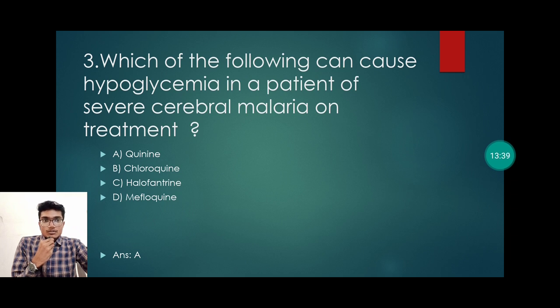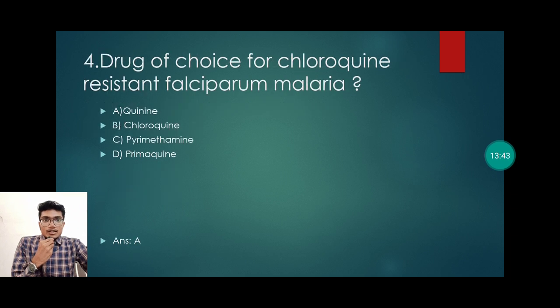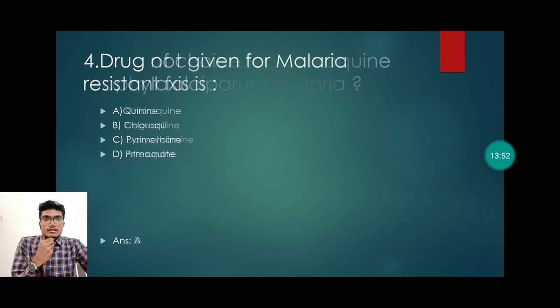Obviously option A, quinine, as we have seen in this PPT. The drug of choice for chloroquine resistant Plasmodium falciparum malaria is option A, quinine. And the last question, the drug which is not given for malaria prophylaxis is artesunate.